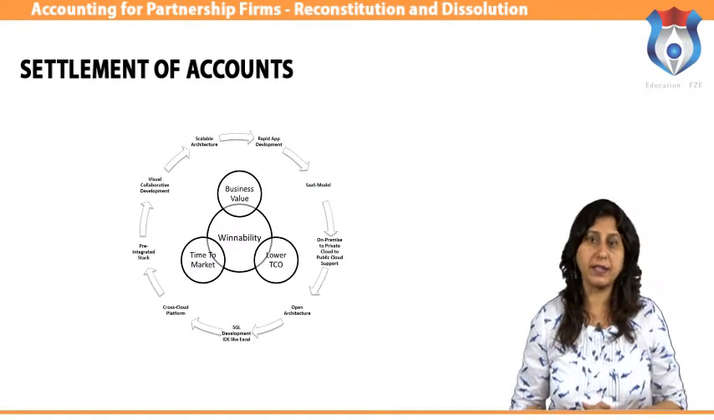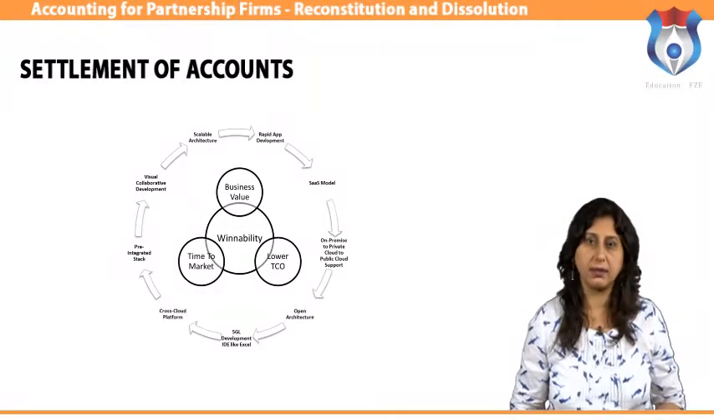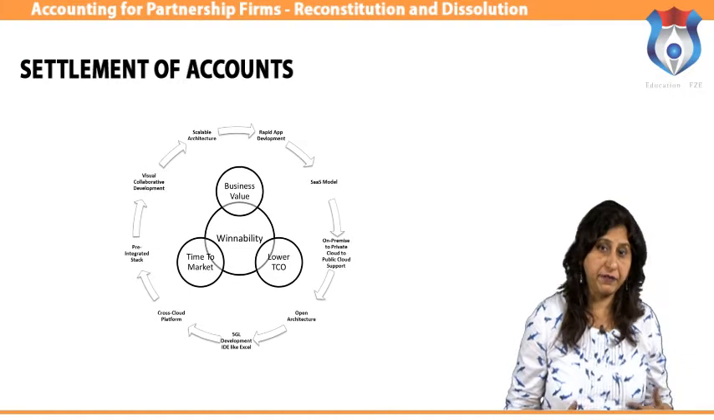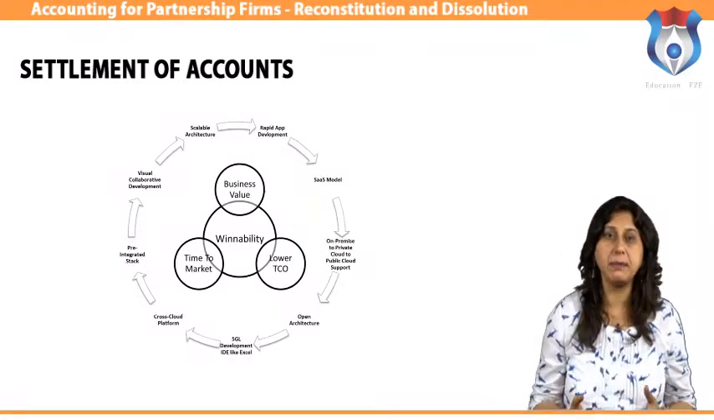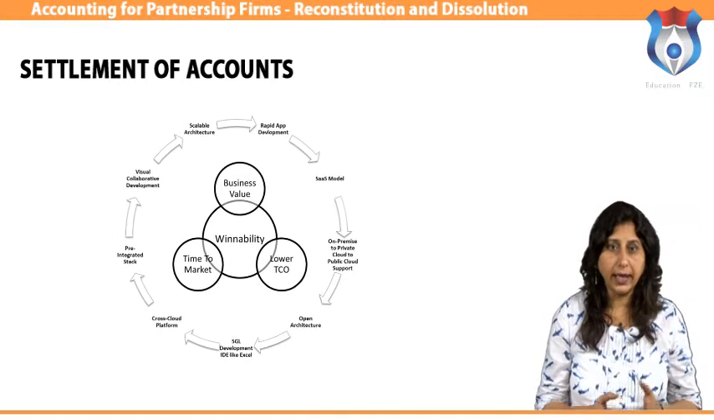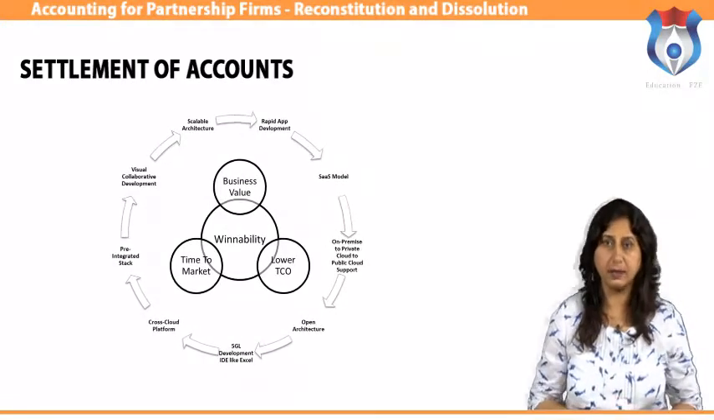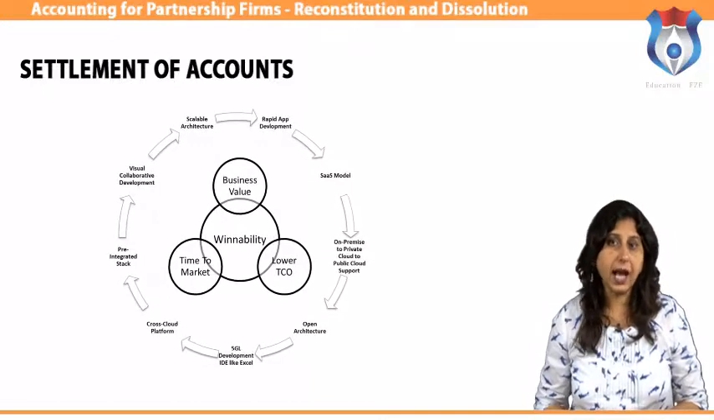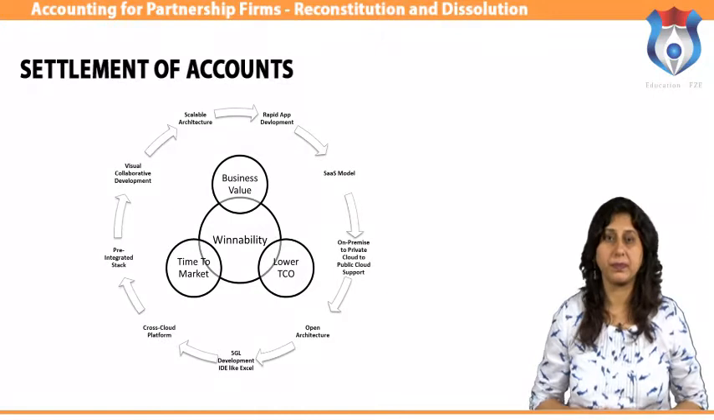The Partnership Act provides the following rules for the settlement of accounts between the partners. Loss to be paid first out of profits, next out of capital, and lastly by the partners individually in the proportion in which they were entitled to share the profits. In other words, losses are to be shared by the partners in their profit-sharing ratio.